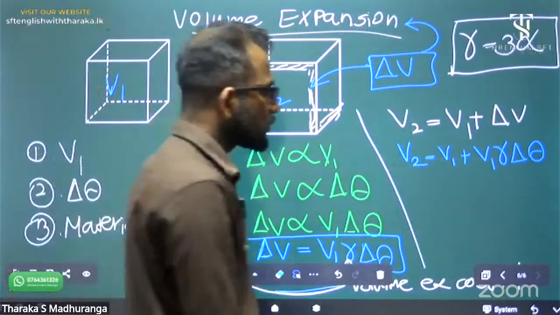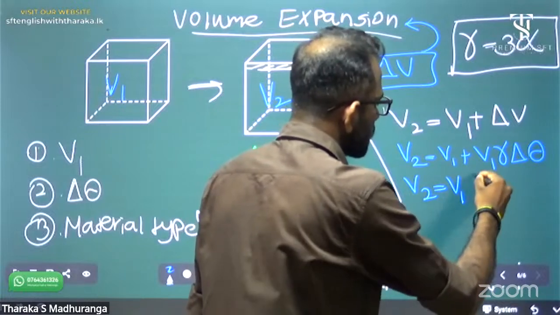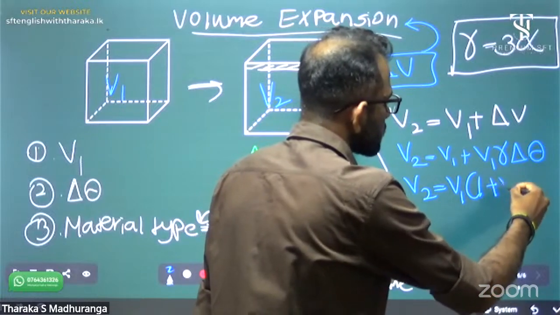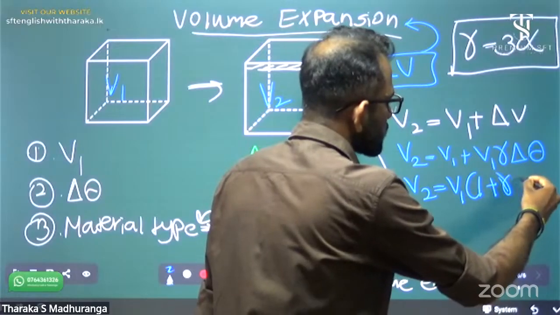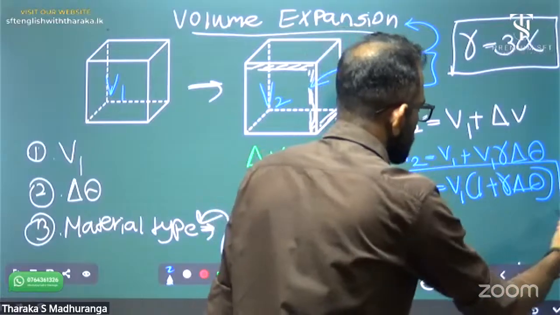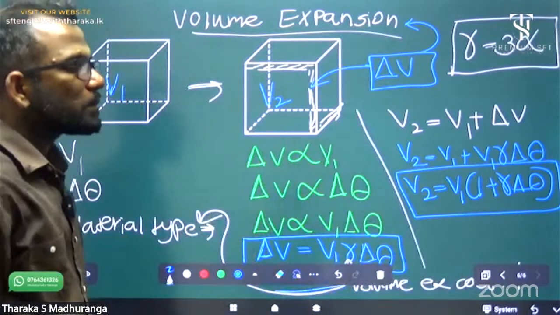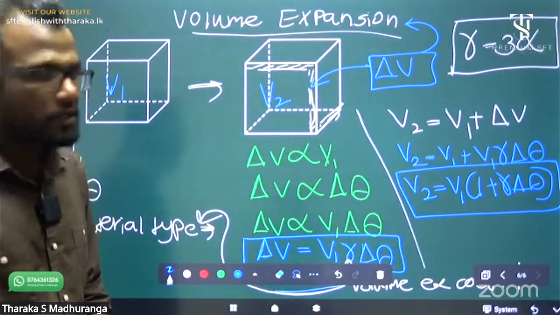Then V2 equals V1 into 1 plus gamma delta theta. This is the V2 equation.